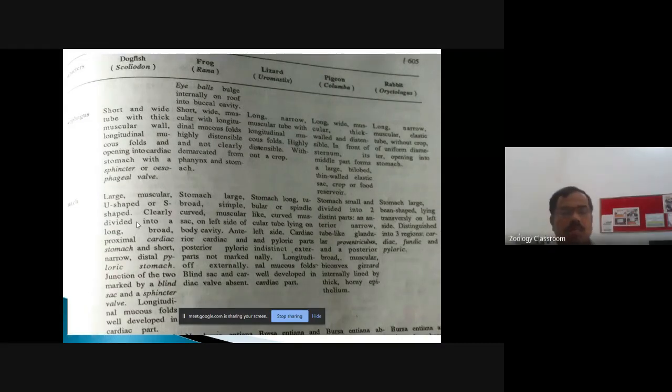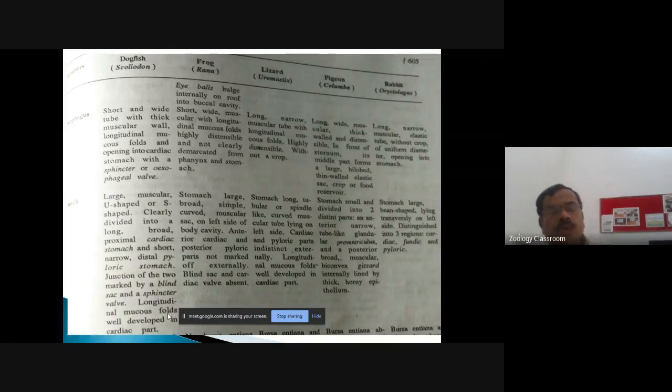Now come to the stomach. Now let us consider the variation which is present in the stomach. It is a very important point. There are a lot of changes in the stomach. In the dogfish, or Scoliodon, the stomach is large, muscular, U-shaped or S-shaped. It is clearly divided into a long, broad, proximal cardiac stomach and a short, narrow, distal pyloric stomach. At the junction of these two parts, a blind outgrowth is present. It is called the sphincter valve.